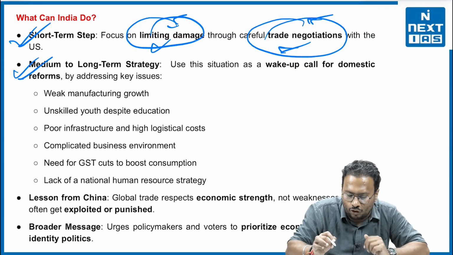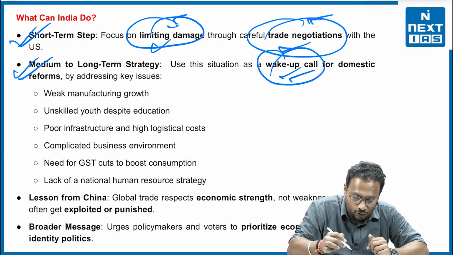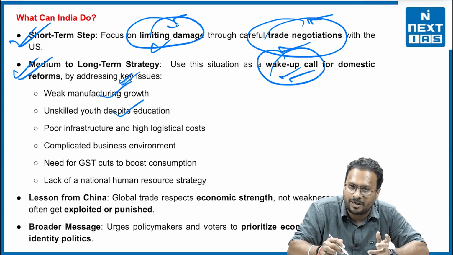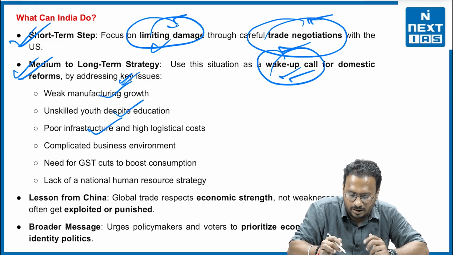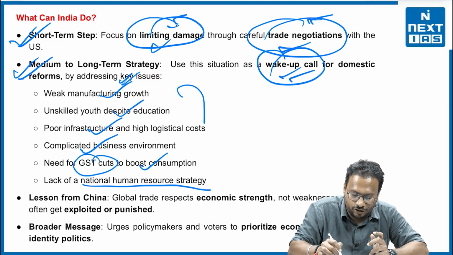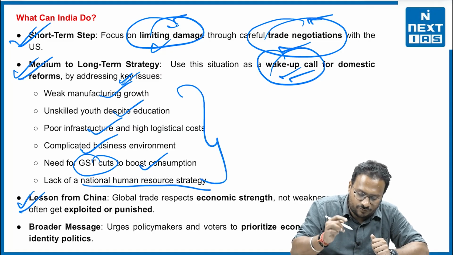Second, medium to long-term strategy. We may use it as a wake-up call for the domestic reforms. How? That we need to address issues like weak manufacturing growth, unskilled youth despite education, poor infrastructure, high logistics costs, complicated business environment, need for GST cuts to boost consumption, lack of national human resource strategy, and all other things as well. On the other part, we need to take certain lessons from China.